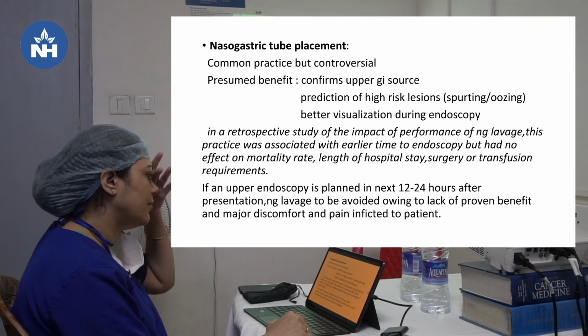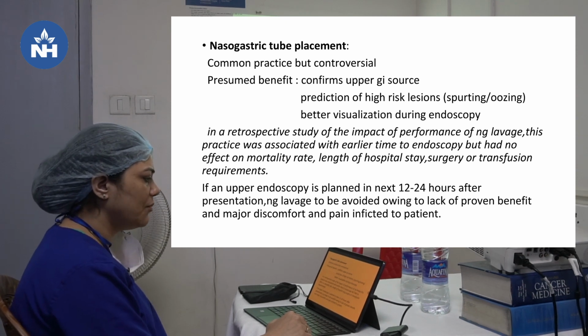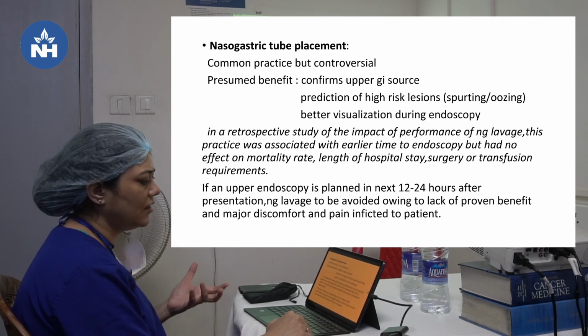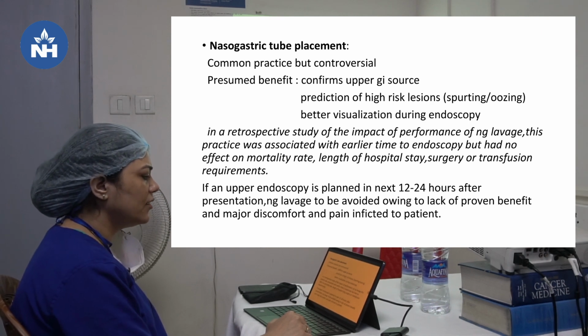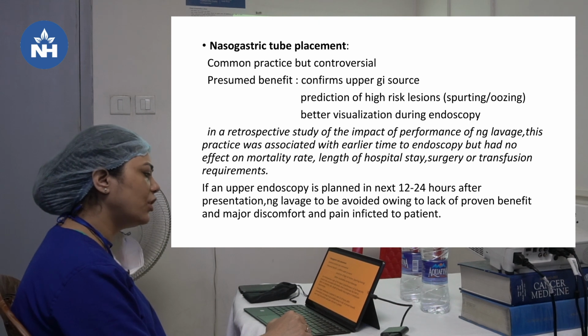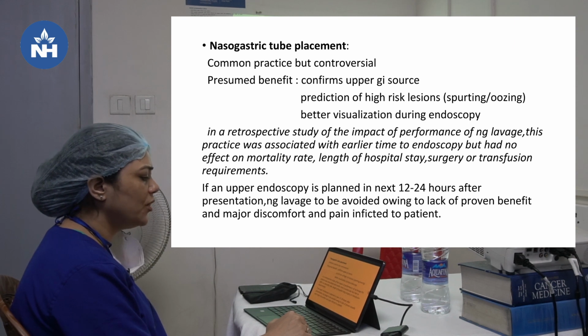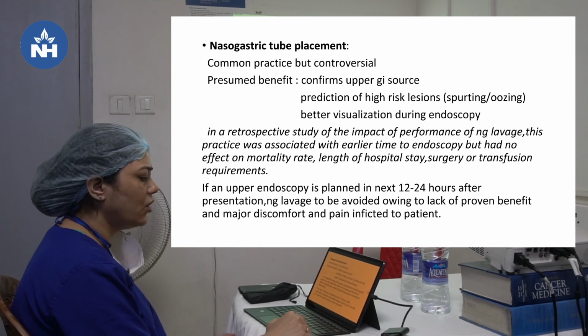So nasogastric tube placement is a common practice but it's controversial. The presumed benefits of nasogastric tube placement are that it confirms the upper GI source and predicts high risk lesions. That is, if blood is coming, that means the lesion is spurting or oozing, which is high risk. And it leads to clearing and better visualization during endoscopy. But in a retrospective study of the impact of NG lavage, this practice was associated with earlier time to endoscopy but had no effect on mortality rate, length of hospital stay, surgery or transfusion requirements. So, if an upper endoscopy is planned in the next 12 to 24 hours after presentation, NG lavage is to be avoided owing to lack of proven benefit and major discomfort and pain inflicted on the patient.